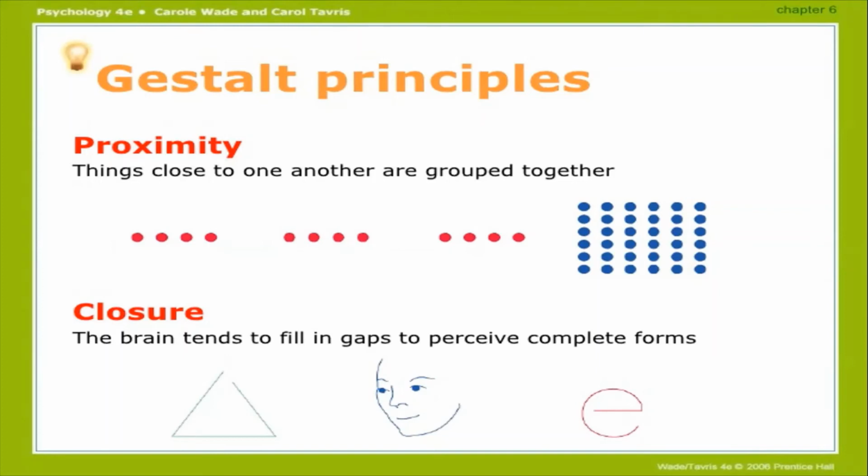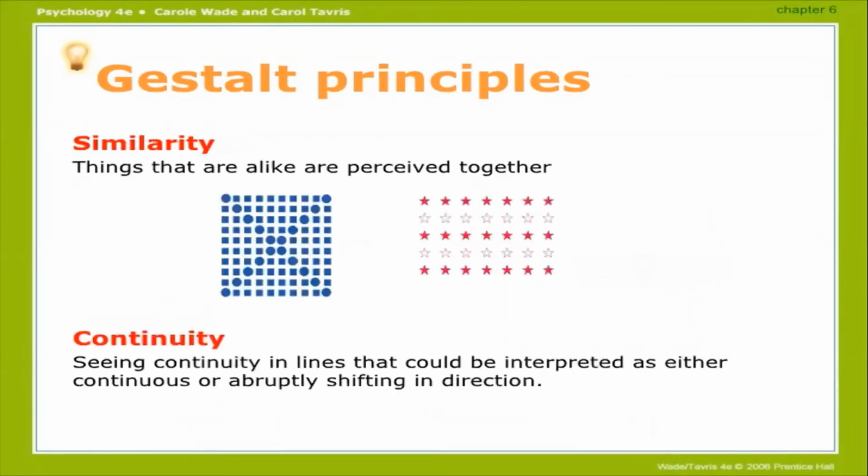The next figure is a human face. You say yes, this is a face, because you have filled all the gaps in between. Another is the small letter e. You give the meaning that yes, this is e, even though there is a small gap, because we are not considering that. Our brain is programmed in a way that we fill the gaps to perceive complete forms. So that is the closure principle in Gestalt.